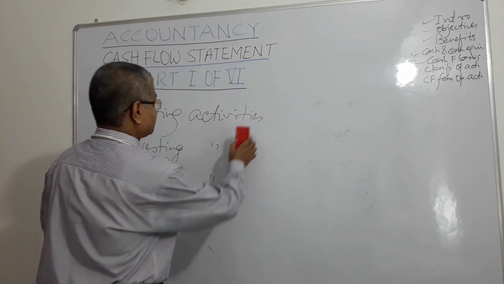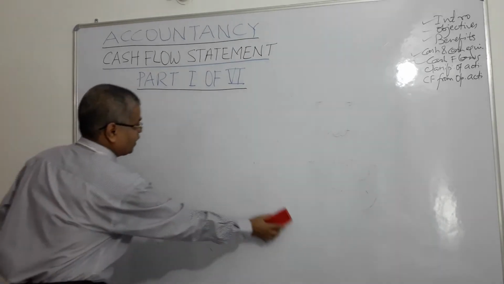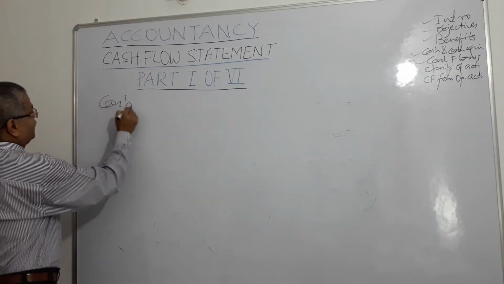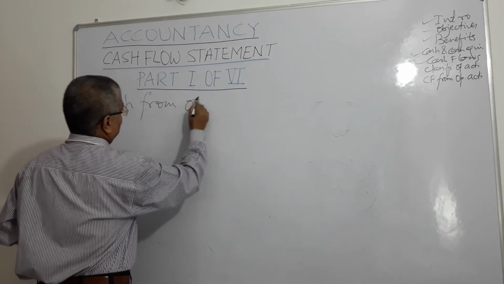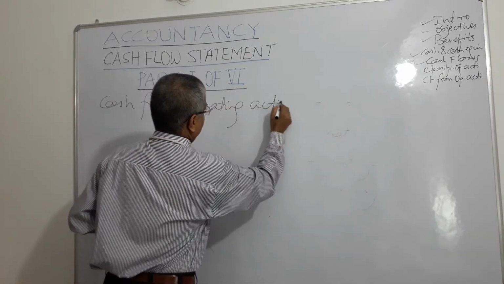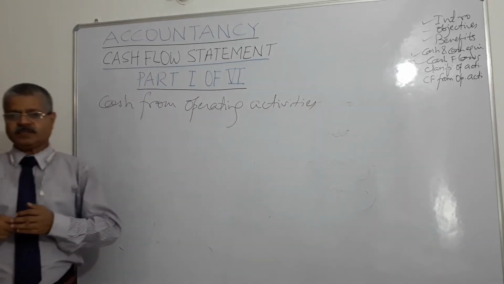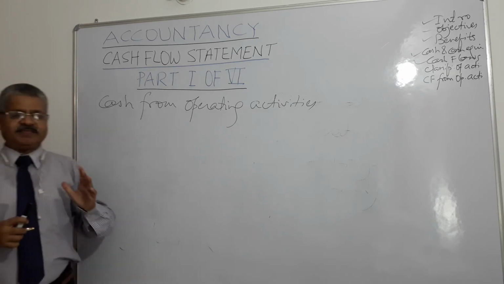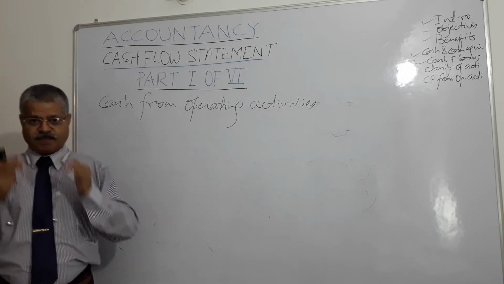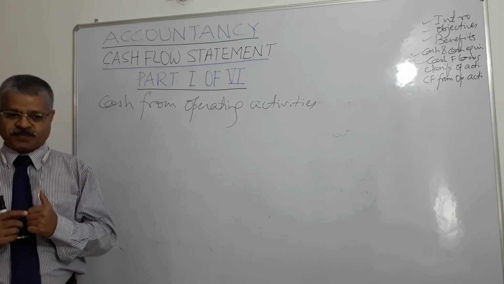Now we will discuss one of the 3 activities in this part 1. What do we discuss? Cash from operating activities. So what is operating activity? Operating activities are activities which are carried out by an enterprise as its prime, main, principal activity.